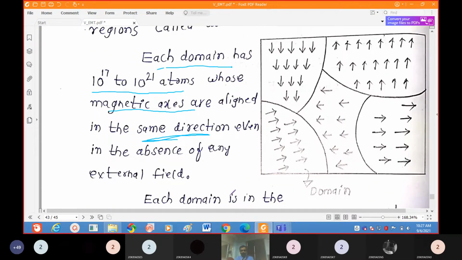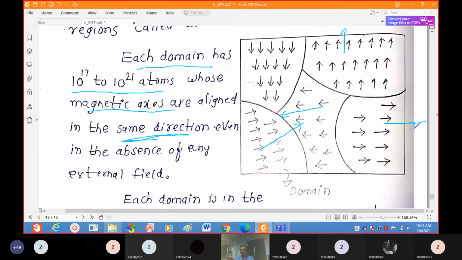But each domain has a particular magnetization in a particular direction. These domains are oriented in this direction, and these domains in that direction. Different domains orient in different directions.